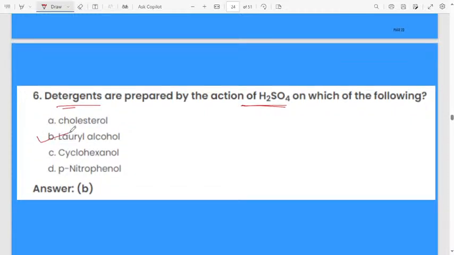When we are preparing detergent, we use lauryl alcohol with hydrochloric acid. Sorry, H2SO4, sulfuric acid, not hydrochloric acid. H2SO4 means sulfuric acid.